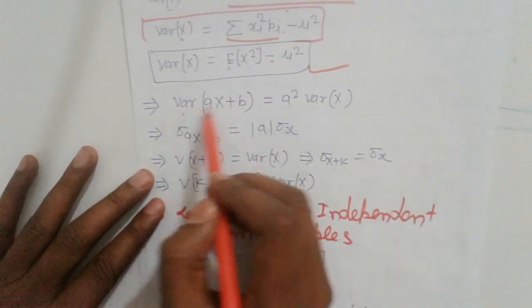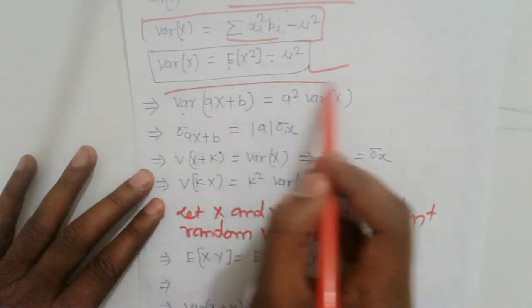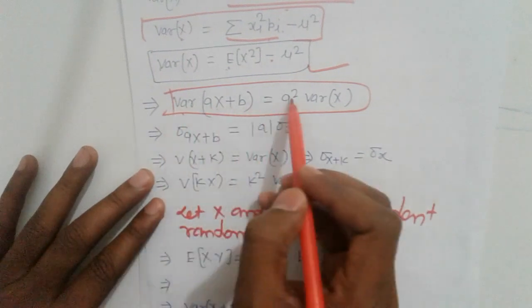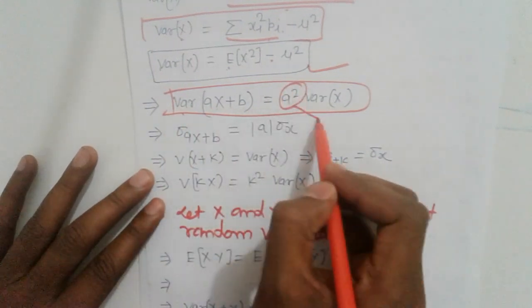Next property is the variance of aX + b, which is important here.